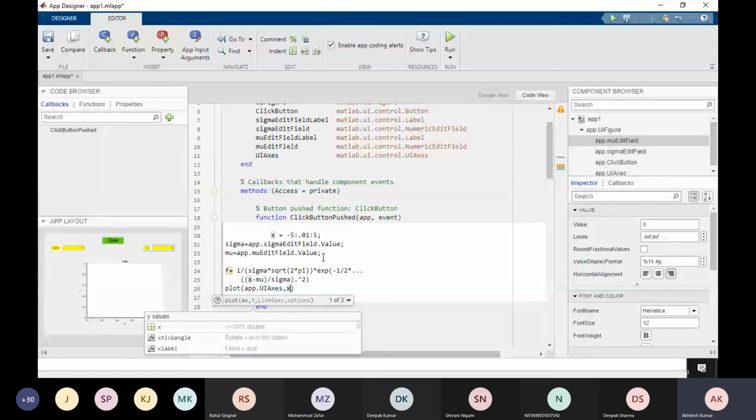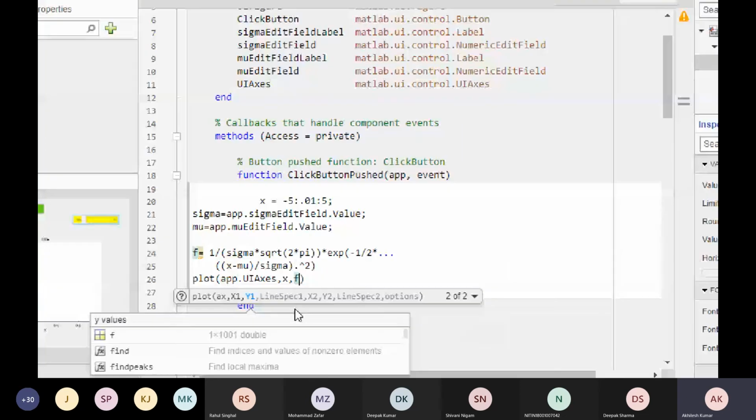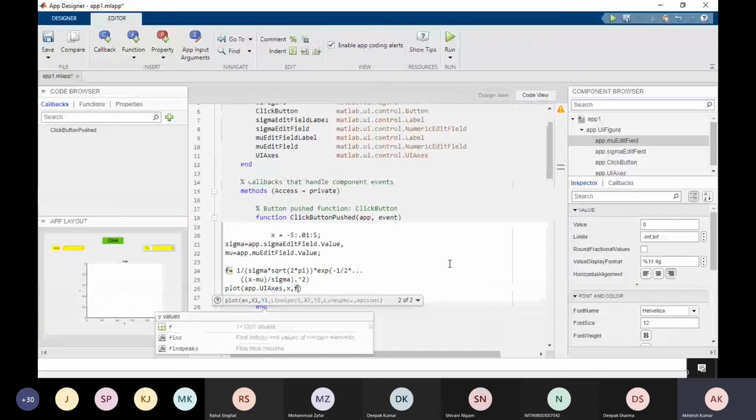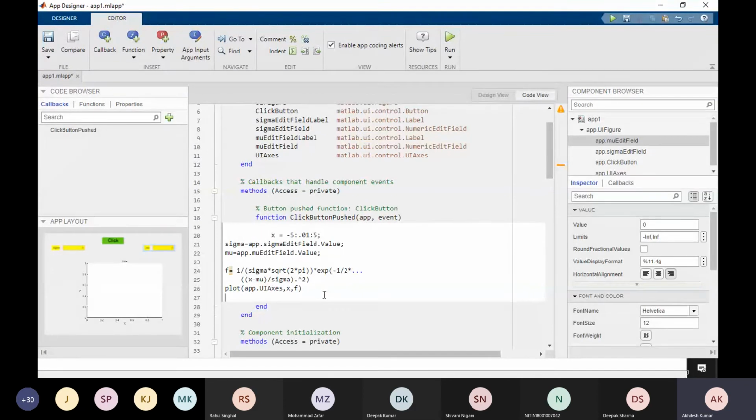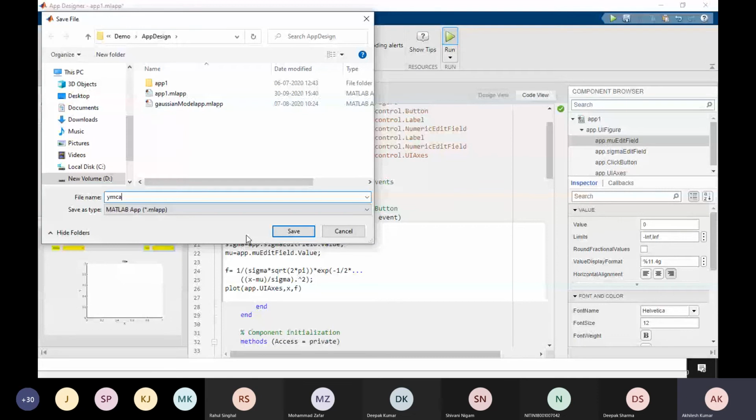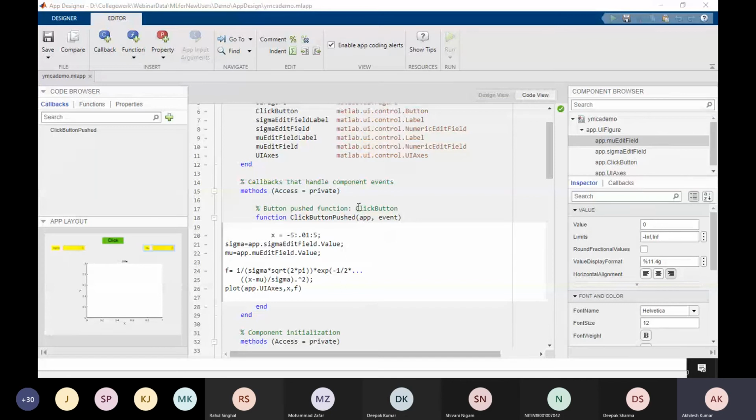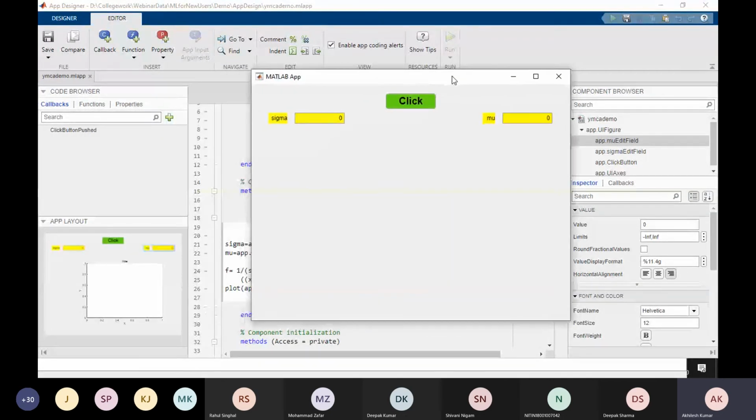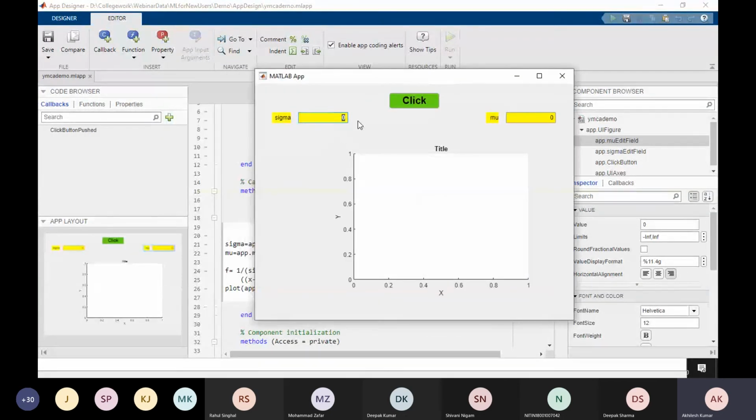What are we going to plot? x and this f function. The x-axis is x, and y is this f function. First of all, I am going to check whether it is working properly or not. Then we will see how to create a standalone app for that. I'm going to run this. I'm going to save it, let's say as YMCA demo. The name is YMCA demo, and the app will open. Right now we require MATLAB to execute this app. Let's provide some sigma value, say 0.2, and mu value, say 0.1, and just click to check what kind of graph we get.